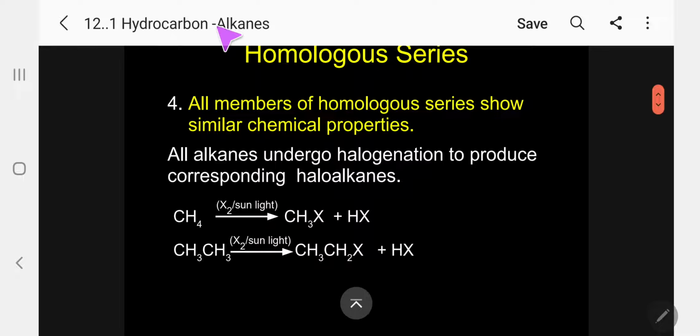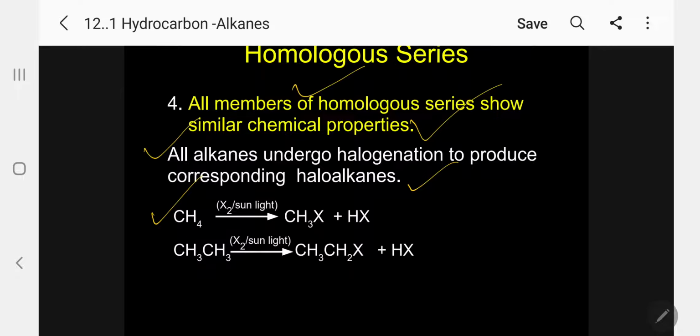The fourth characteristic, all the members of homologous series show similar chemical properties. All alkanes undergo halogenation to produce the corresponding haloalkane.